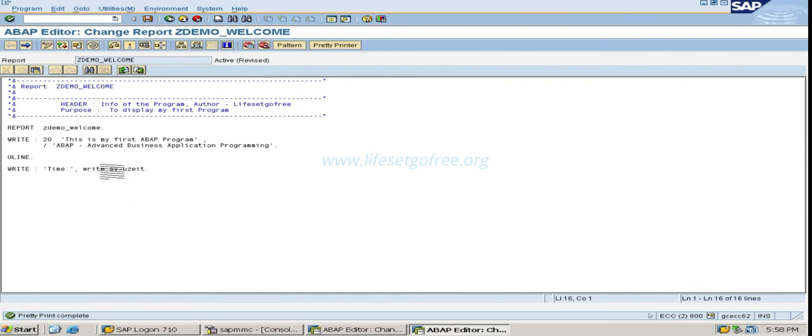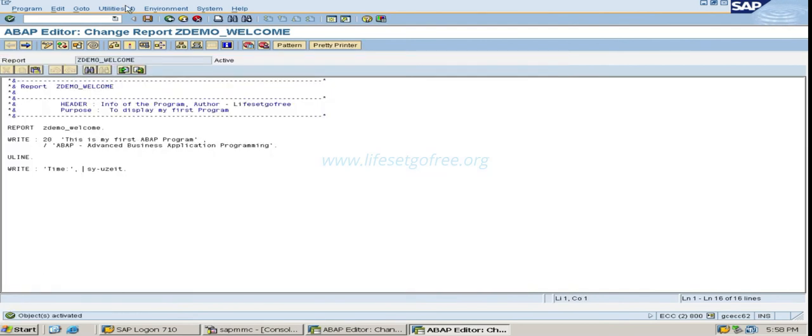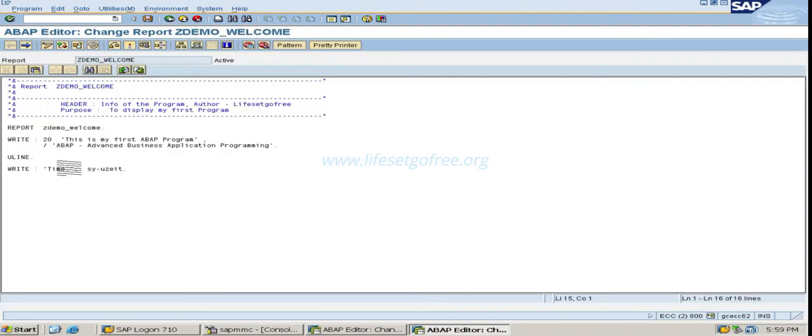I don't need one more WRITE. So all my keywords are turned into capitals, then activate. Execute. Now I can say this is Time, and the time is this. That is the default time that I have in my system.